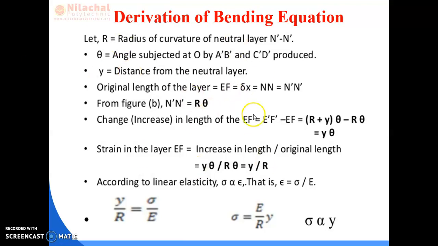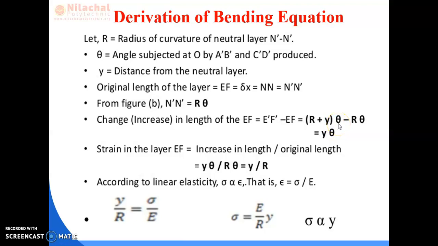Now the change in length of the layer EF is equal to E dash F dash minus EF. E dash F dash is at y distance above the neutral line, so the total radius of curvature will be r plus y and the angle is theta.